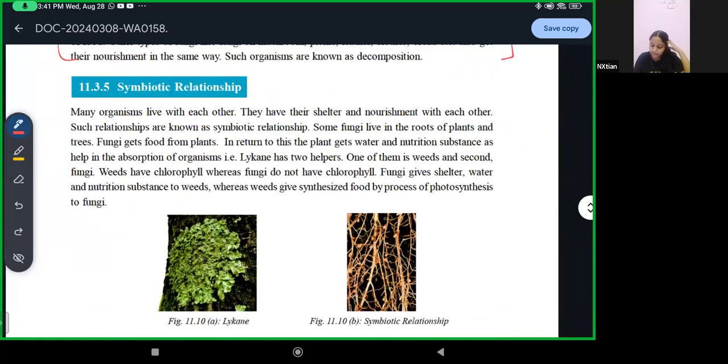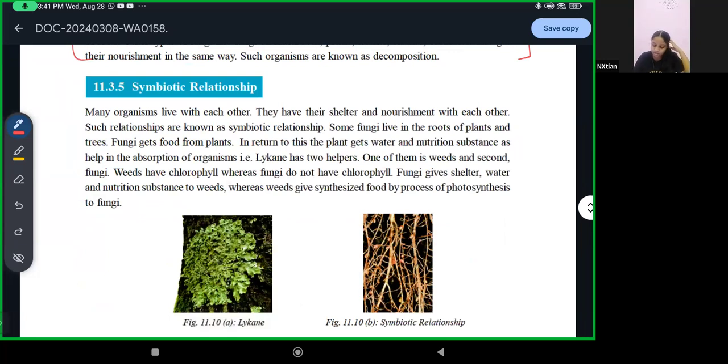Then we are having symbiotic relationship. Many organisms live with each other. They have their shelter and nourishment with each other. Such relationships are known as symbiotic relationships. Some fungi live in the roots of plants and trees. Fungi get food from plants. In return, the plant gets water and nutrition substances, as they help in the absorption.